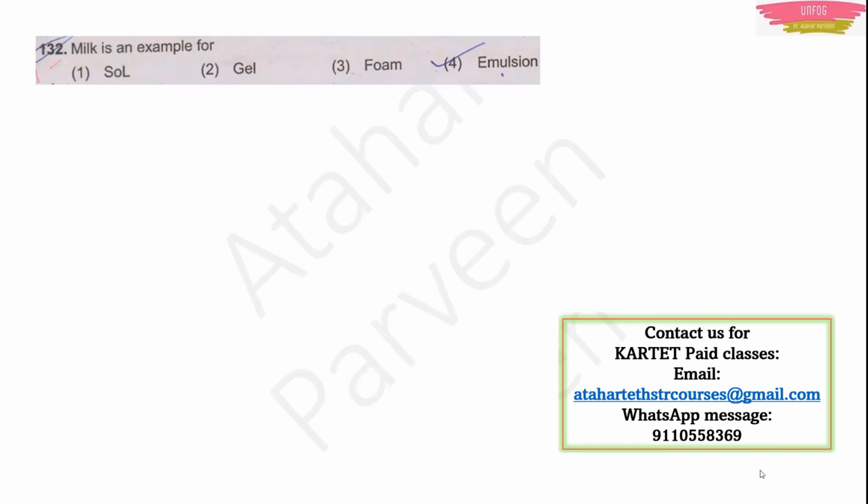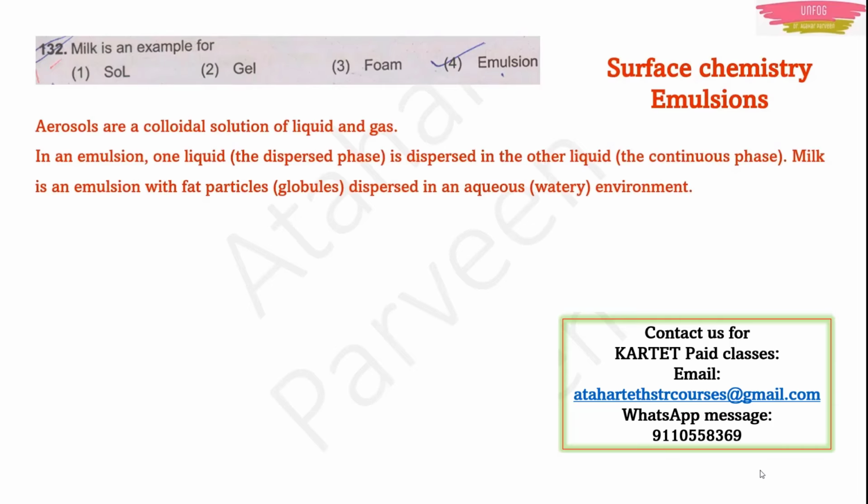Next, question number 132. Milk is an example for? Actually, it is from the chapter Surface Chemistry, emulsions. So the answer should be emulsion for this. But why, that I will tell you now.